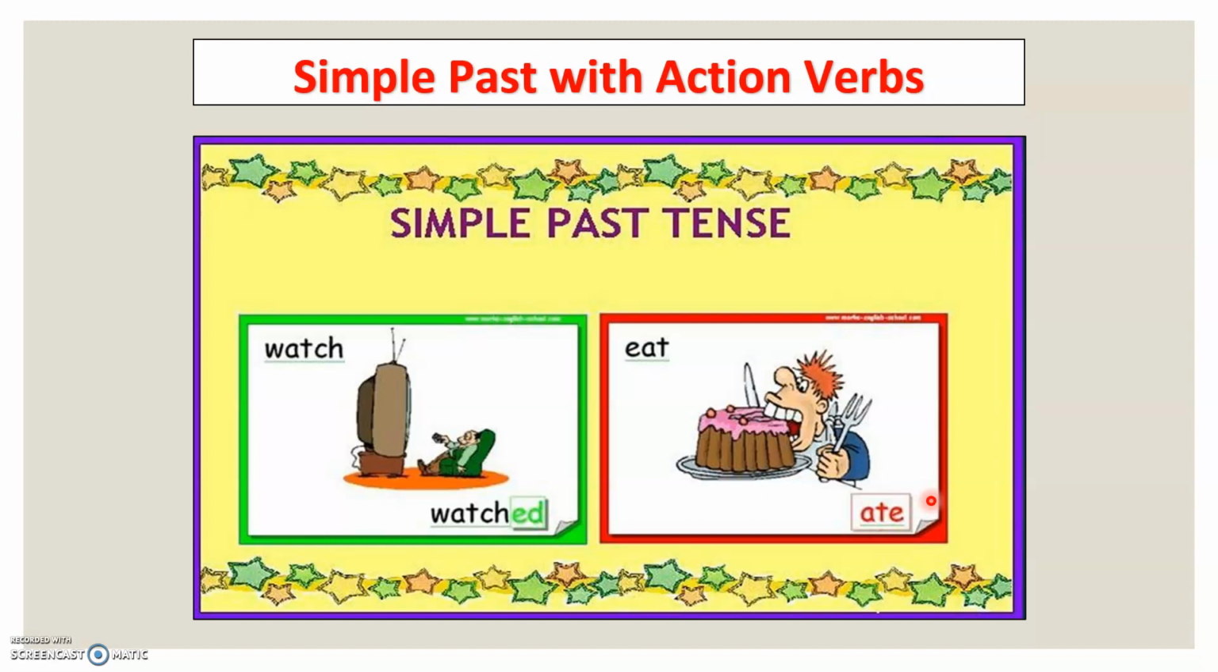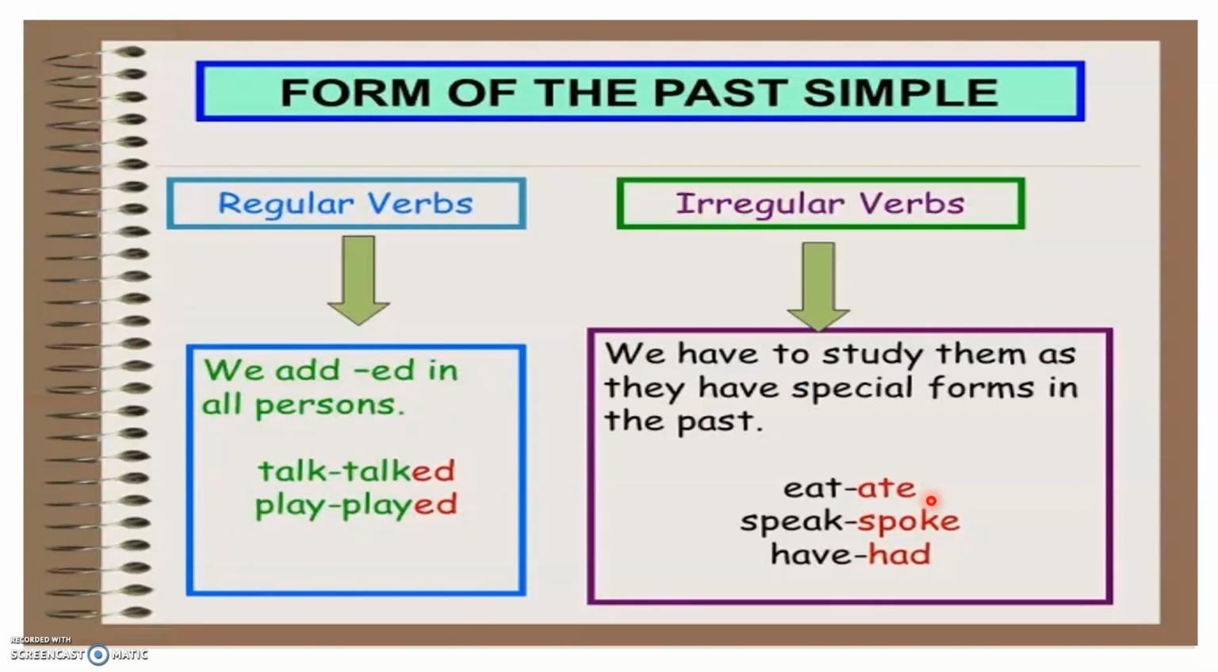So how could you know these verbs? You need to memorize them. This is the most important rule according to the irregular verbs. You need to memorize these verbs because they don't accept the ed. To change them into the past, we are going to change the whole form of the verb.